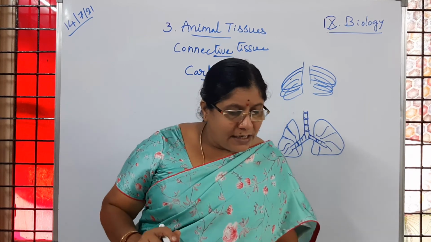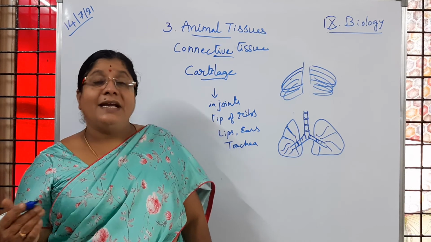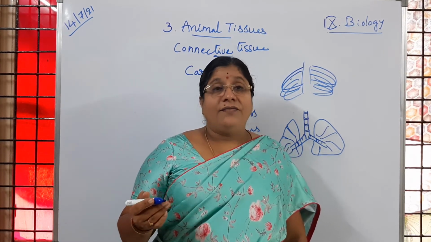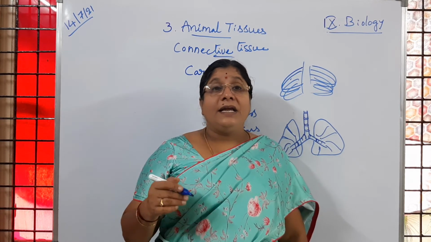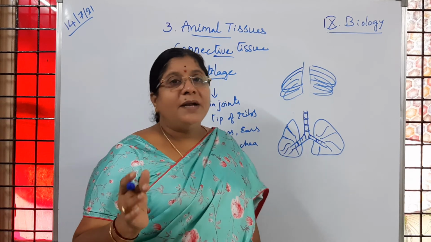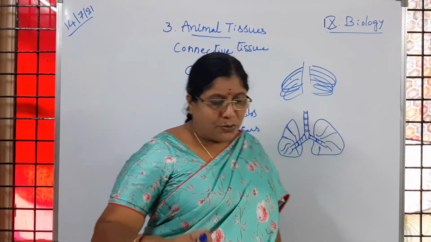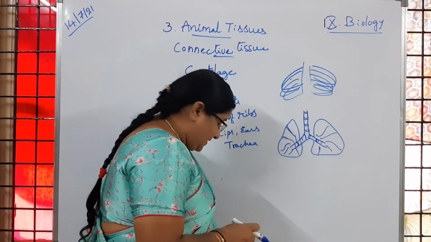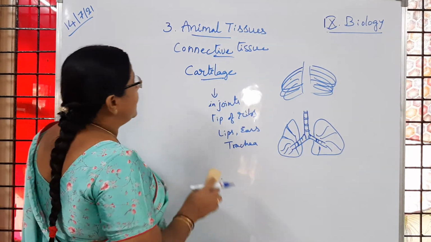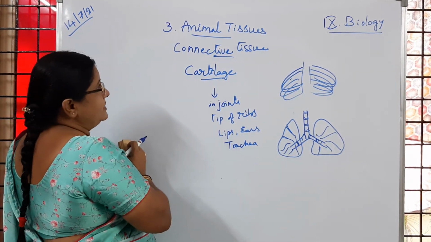Then most embryos, like the egg of a hen or eggs of other birds, contain cartilaginous tissue. Embryos of several vertebrates do not have bony structures, only cartilage.